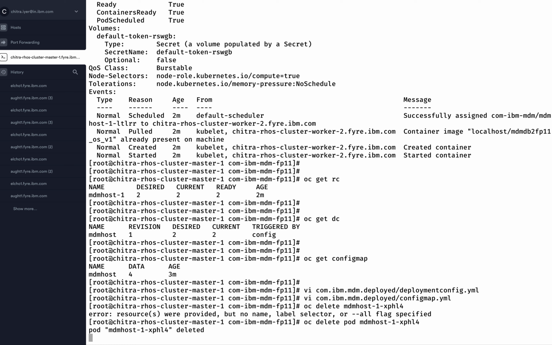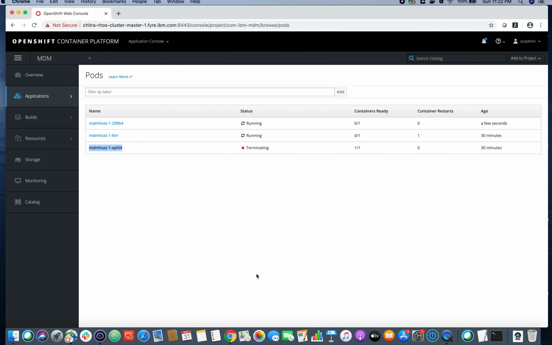So the moment I say oc delete pod, this pod is getting deleted, it will get terminated and it will get deleted. So what happens, the number of replicas that we wanted, right? We told we want 2 replicas, out of them 1 has got deleted now. But we wanted 2 replicas. Now let's see how OpenShift reacts to it. Since the command line is still proceeding, we are back to the web console. If you see here, the moment this got terminated, a new pod just started. So this is how OpenShift helps us in maintaining the number of replicas that we require.